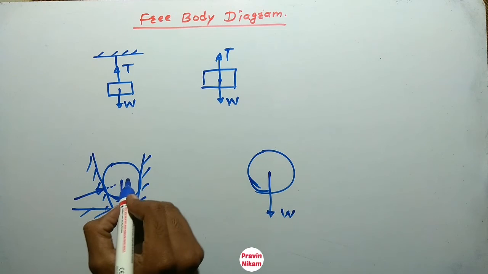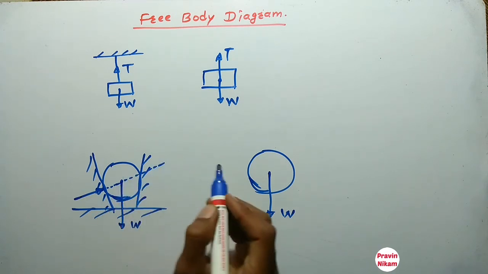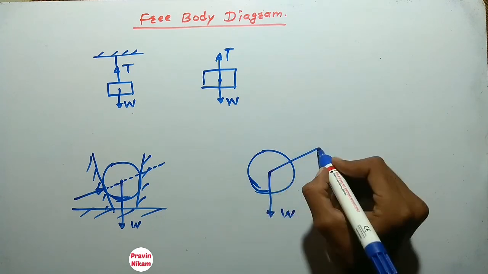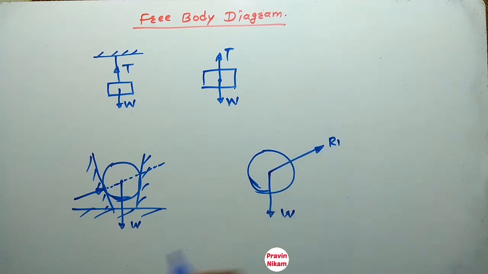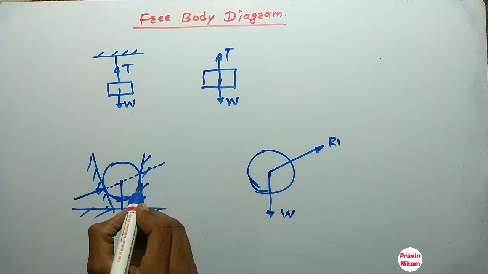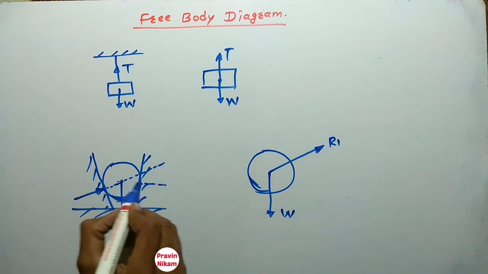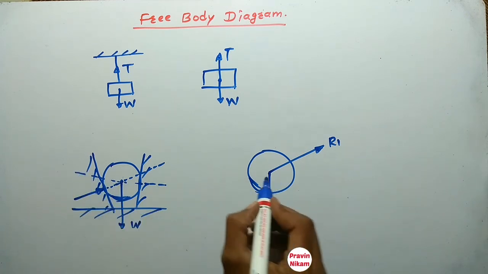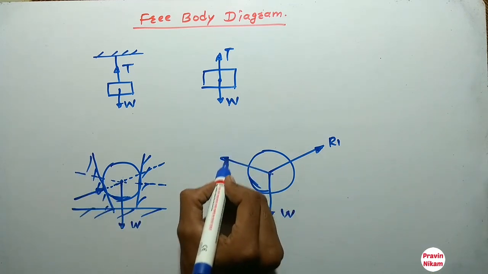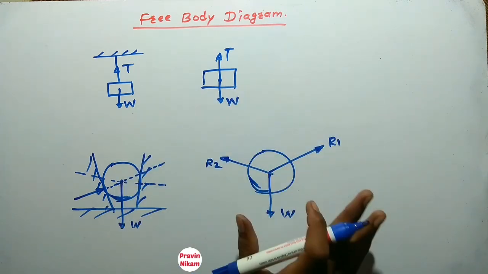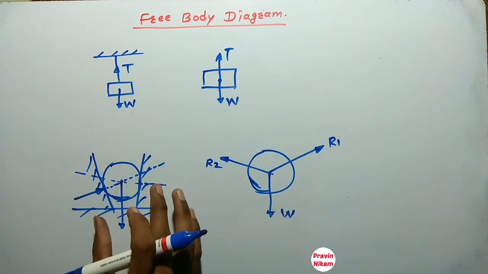So this reaction we can transmit here by using the principle of transmissibility. So this is reaction R1, and this surface will also apply one reaction, so we can transmit it here. So this is the reaction of this surface, R2. So this is the free body diagram of this body.